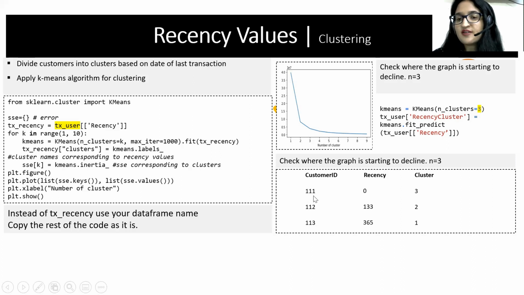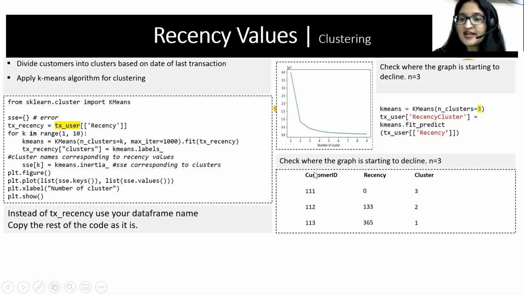So the first customer, 111, belongs to cluster 3, 112 belongs to cluster 2, 113 belongs to cluster 1. Let's say there is a 114 customer whose recency value is 10. It is very likely that he would be in cluster 3. If there is a 115 customer ID whose recency value is, let's say, 400 days, then he would be in cluster 1, and so on. Basically, the most recent people are in cluster 3. The least recent are in cluster 1, in this particular case.